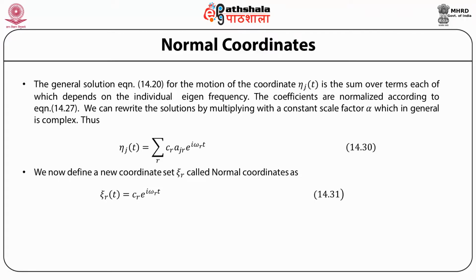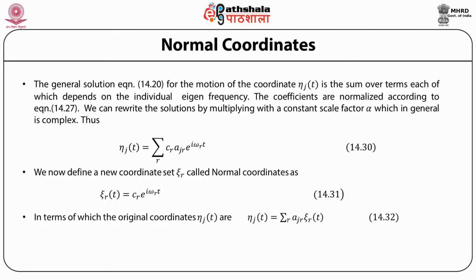So we can write this generalized solution eta_j as sum over r of C_r a_jr e to the power i omega_r t, and with this we can define a new coordinate xi_r, called the normal coordinate, as xi_r equal to C_r e to the power i omega_r t, in terms of which the original coordinate eta_j becomes sum over r of a_jr xi_r(t).